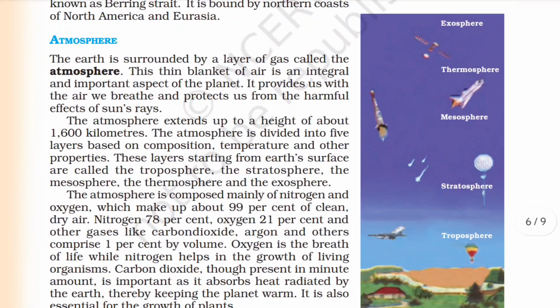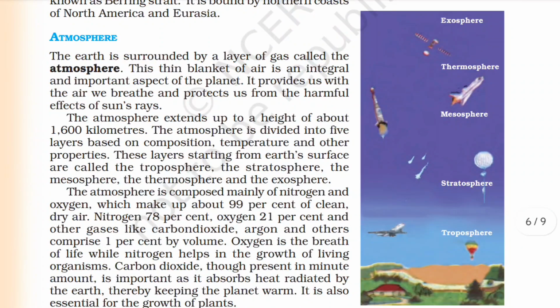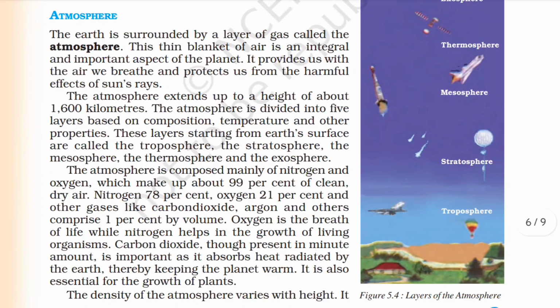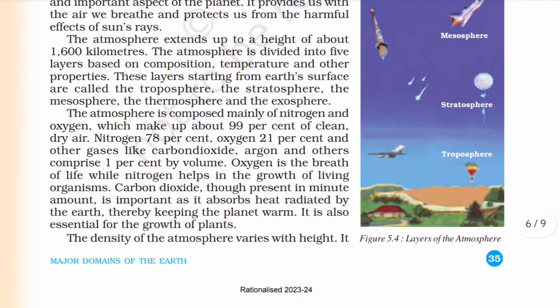Atmosphere. The Earth is surrounded by a layer of gas called the atmosphere. This thin blanket of air is an integral and important aspect of the planet. It provides us with the air we breathe and protects us from the harmful effects of the sun's rays. The atmosphere extends up to a height of about 1,600 kilometers. The atmosphere is divided into 5 layers based on composition, temperature and other properties. These layers, starting from the Earth's surface, are called troposphere, stratosphere, mesosphere, thermosphere and exosphere.